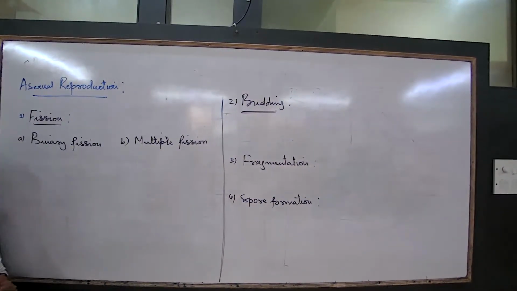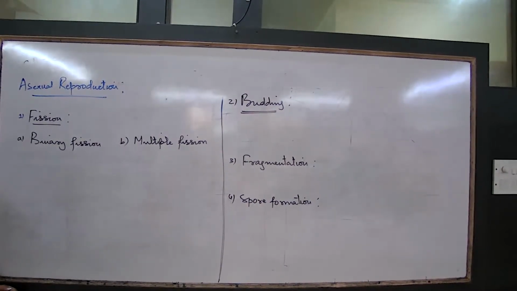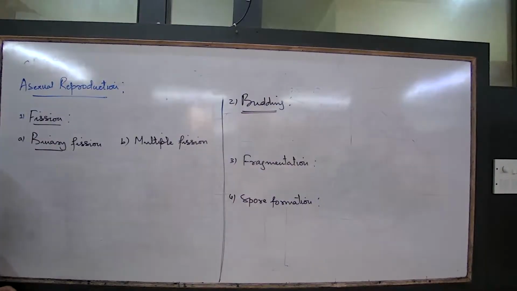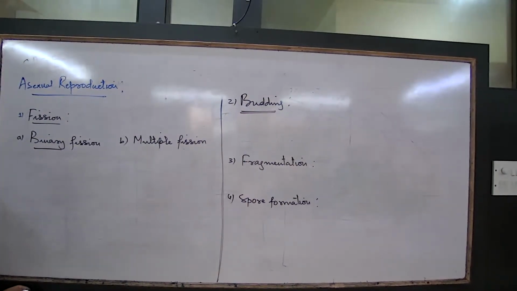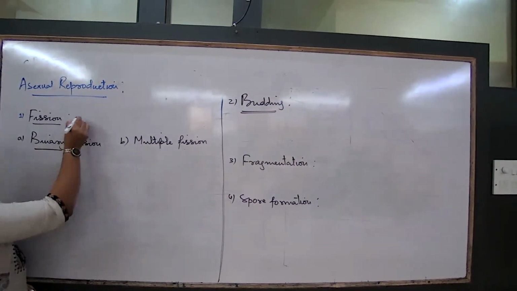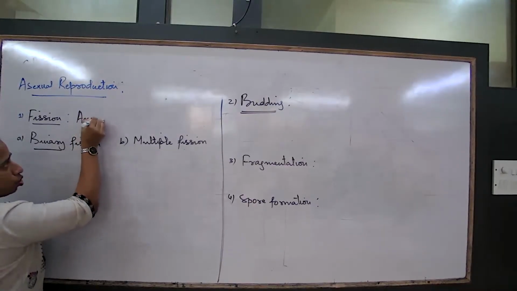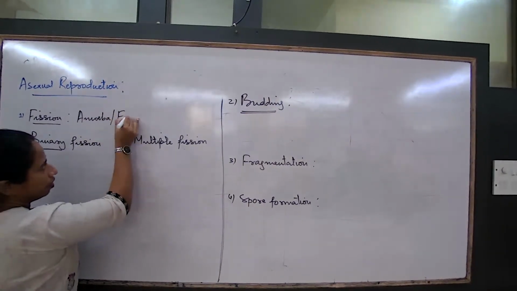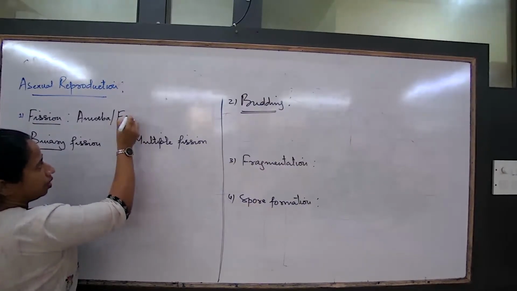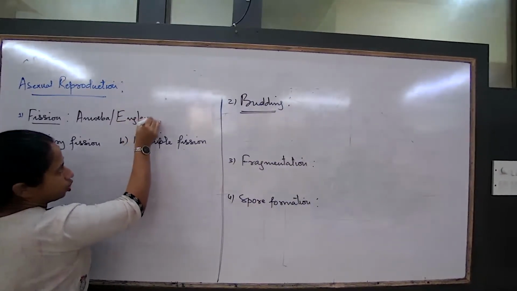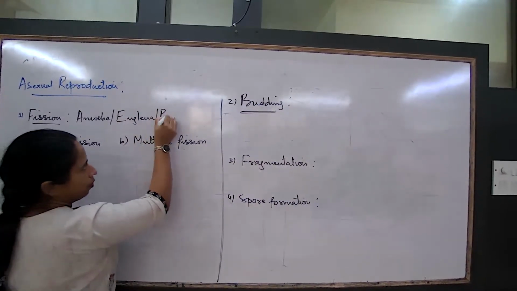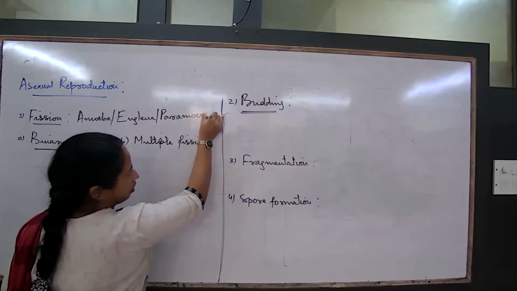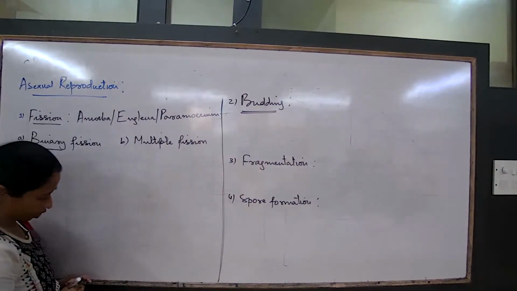The first is binary fission. Common examples of organisms that show binary fission, all single-celled organisms, unicellular organisms, they show binary fission. One of the most common to talk about is amoeba, euglena, and paramecium. These are the organisms that show binary fission. All these organisms show the method of binary fission.